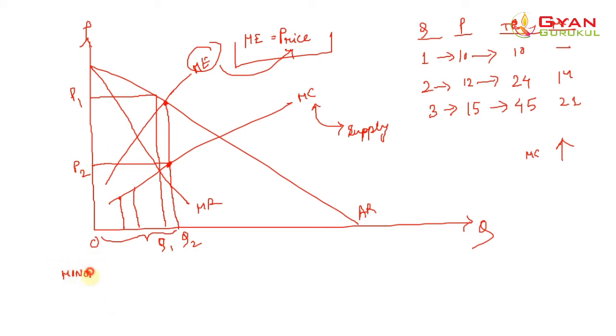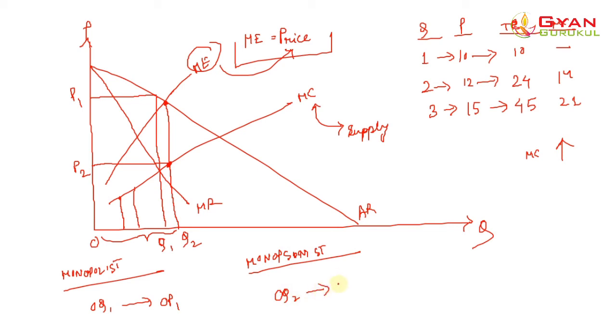From the point of view of the monopolist, he would like to sell OQ1 quantity at price OP1. Okay, and on the other hand, from the point of view of the monopsonist, he would like to sell OQ2 amount of, sorry, not sell, he would like to buy OQ2 amount of quantity at price OP2. And remember that OP2 is less than OP1, right? OP2 is clearly less than OP1.